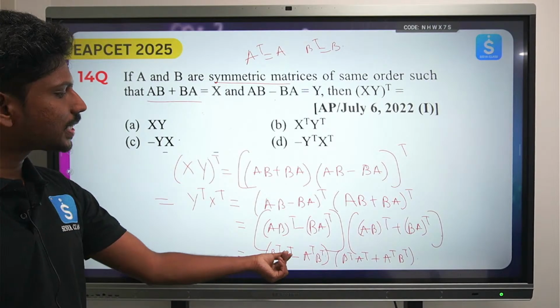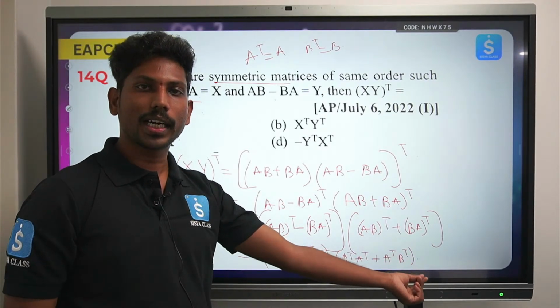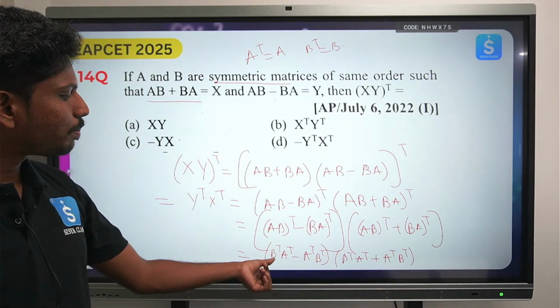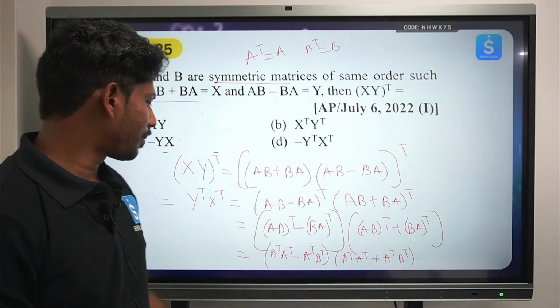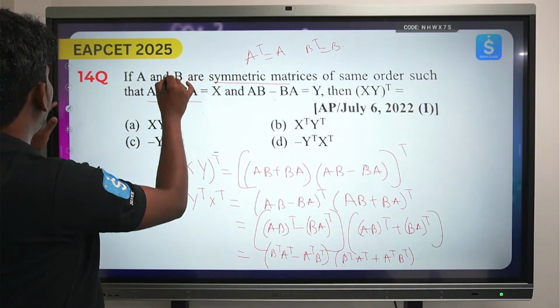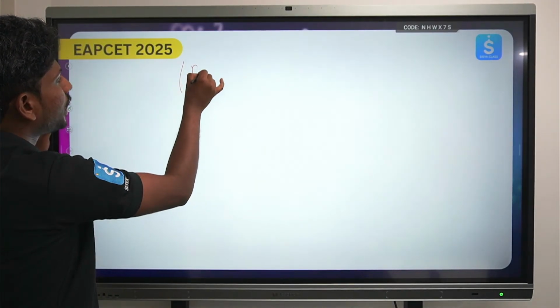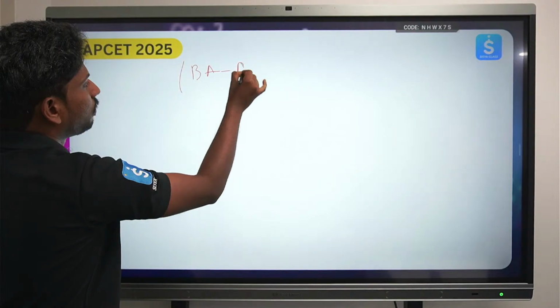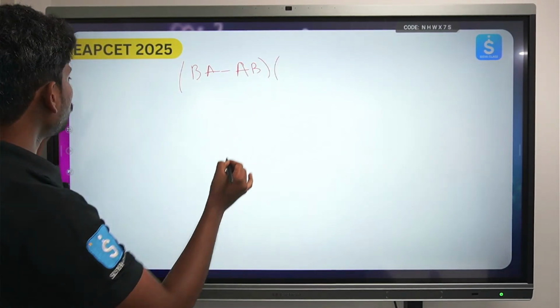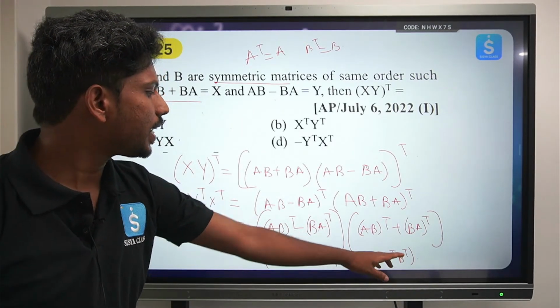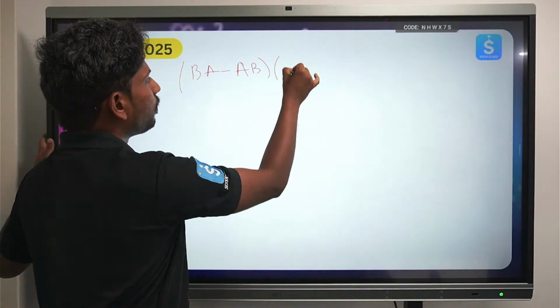But all these matrices are symmetric in nature, so I can write it as BA minus AB, BA plus AB. So finally I got BA minus AB into, again I can write it as BA plus AB.